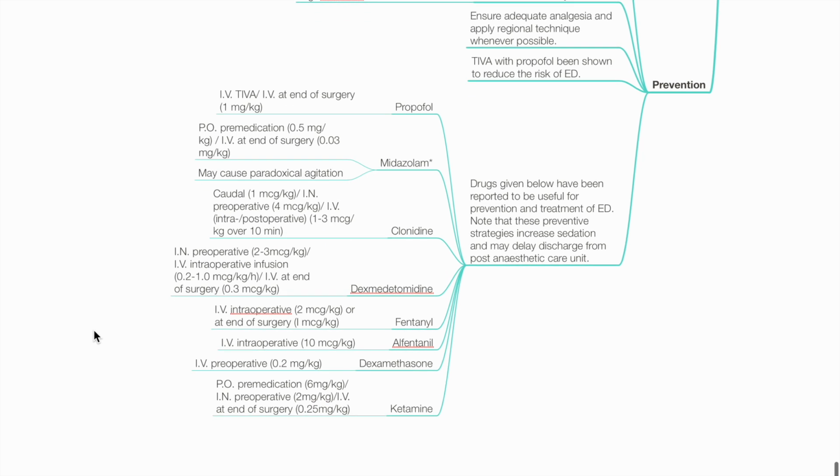Drugs given below have been reported to be useful for prevention and treatment of ED. Note that these preventive strategies increase sedation and may delay discharge from PACU. Examples of drugs used to prevent ED include propofol, midazolam, clonidine, Precedex, fentanyl, alfentanil, dexamethasone, and ketamine.